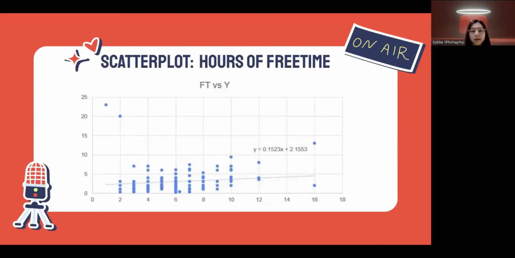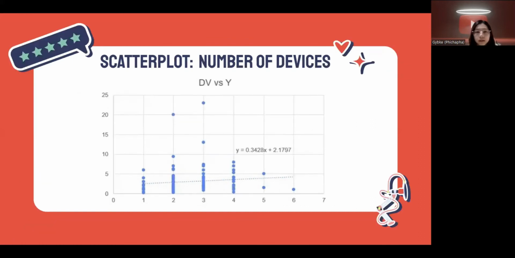So we made some scatter plots using our numerical variables and Y, which is the time spent watching YouTube. This is hours of free time and Y. And this is the number of devices and Y. As you can see from the trend line, both show an upward trend, meaning that people with more free time and more devices are likely to watch YouTube longer. And after that, we tried adding and removing some variables, and we came to the final model.